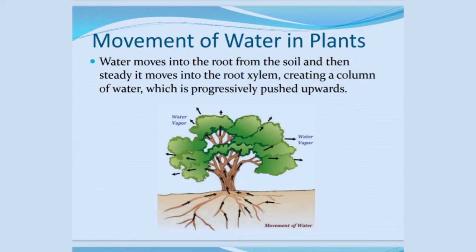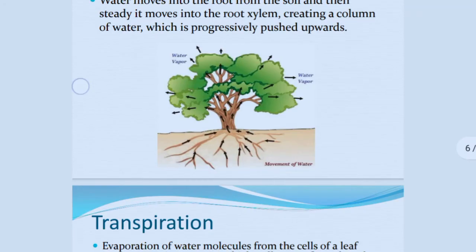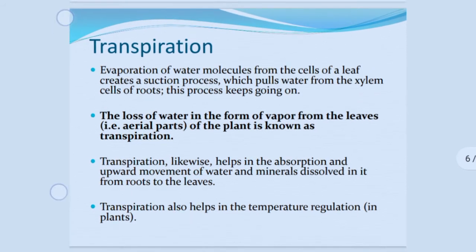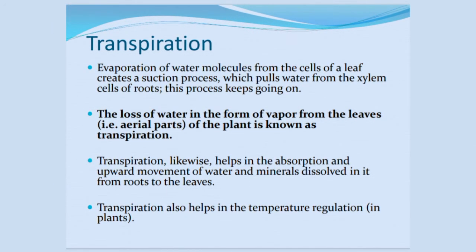How does the movement of water in the plant take place? You can see in the figure the movement of water in the plant. The water moves into the roots from the soil and then steadily into the root xylem. It creates a column of water which is progressively pushed upward, and extra water is released outside in the form of water vapor. First is transpiration. The evaporation of water molecules from the cells of a leaf creates a suction process which pulls water from the xylem cells of roots, and this process keeps going on.